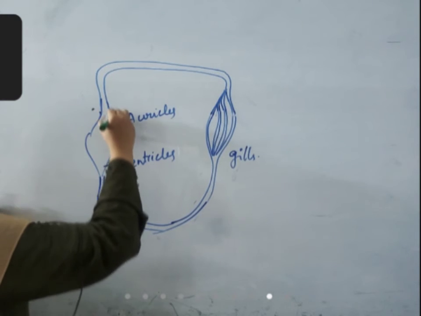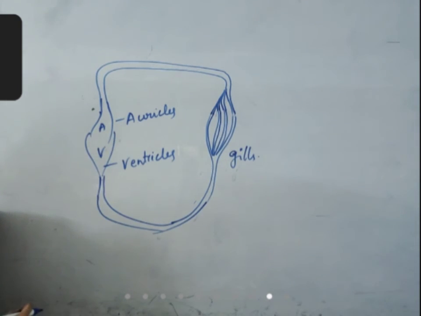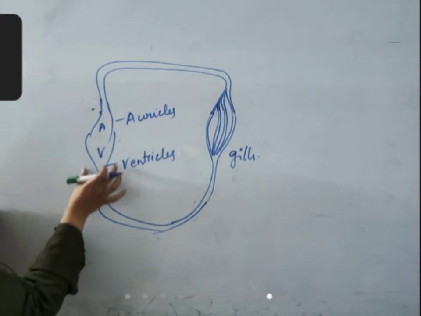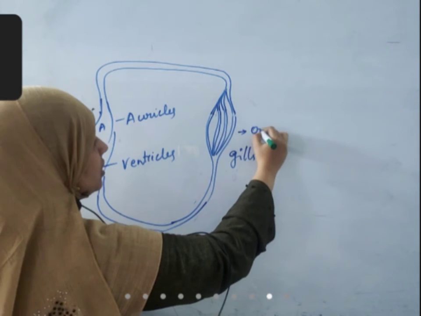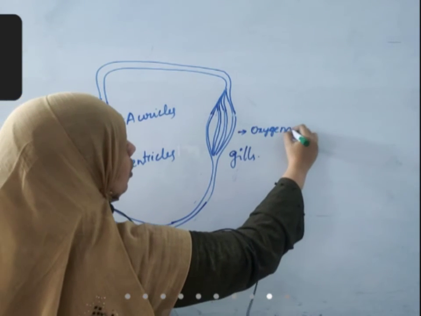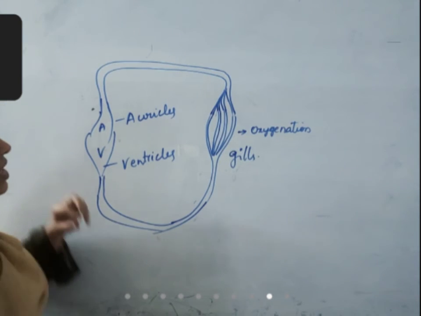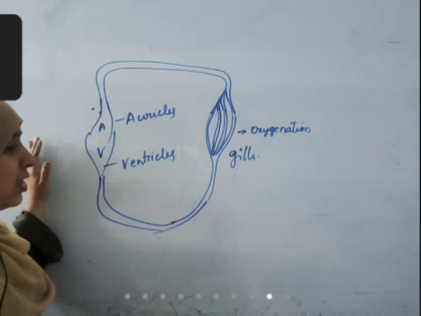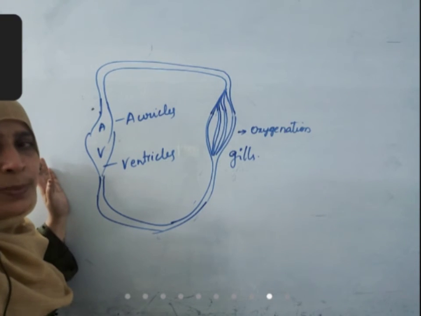These are auricle, these are ventricle, only one auricle, one ventricle, and blood reaches from ventricle to gills. Here oxygenation takes place. Deoxygenated blood is converted into oxygenated blood. Again it goes back to heart. What is the function of heart here? It pumps to distant places.